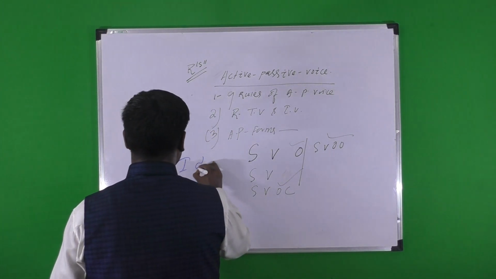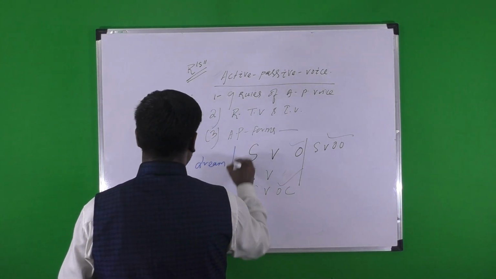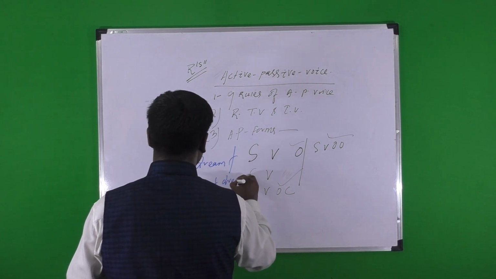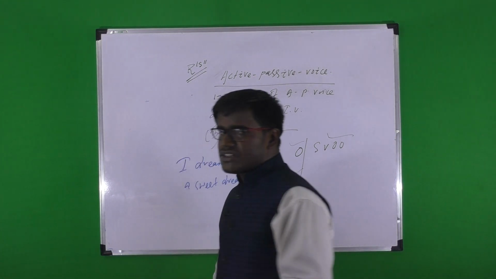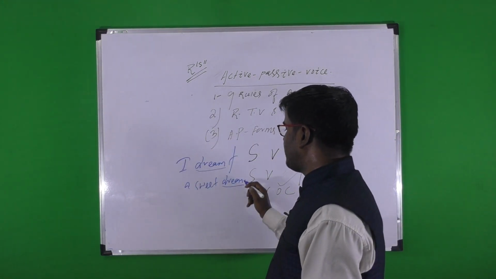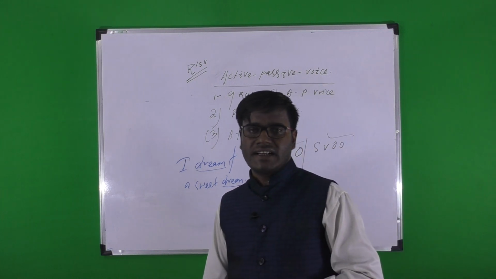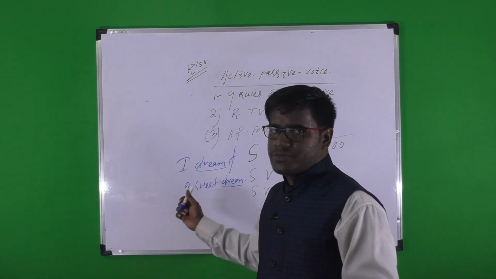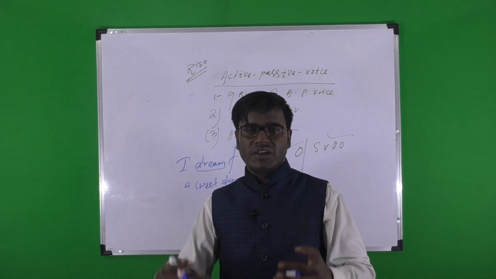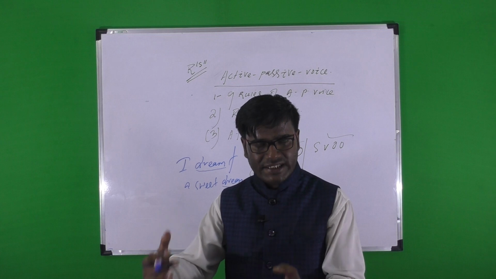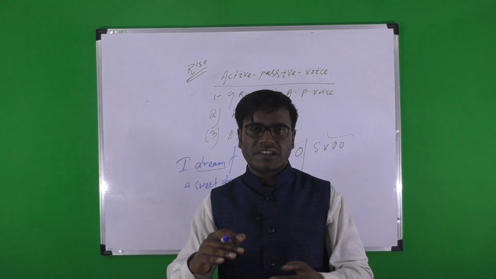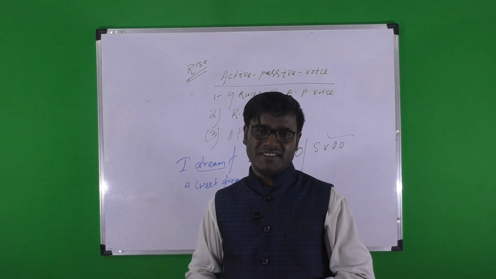I dreamed a sweet dream. I am giving the example: I dreamed a sweet dream. Here dreamed is a transitive verb, and dream, once again repeated, is used as object. Sweet dream is the object. So when in a sentence you can find the transitive verb repeated and used as object, that object is known as facilitative object, my dear.